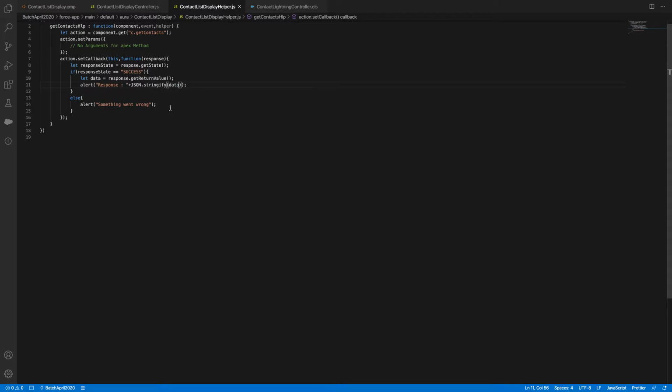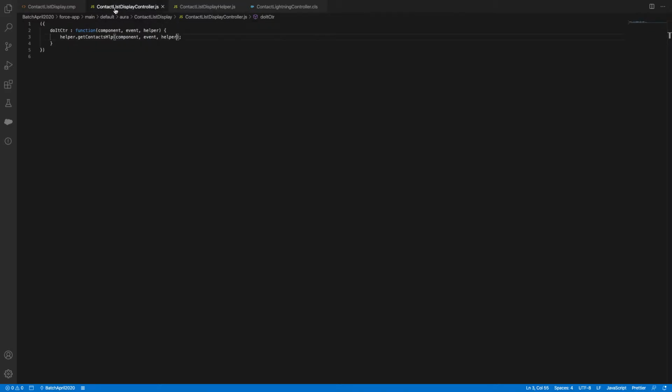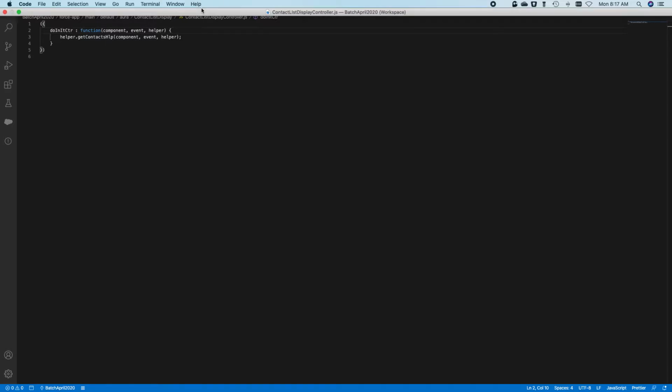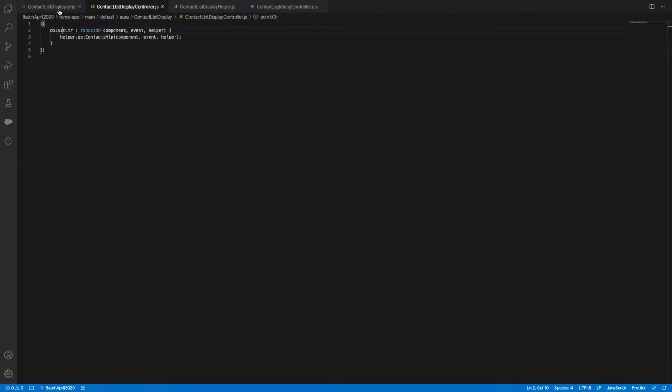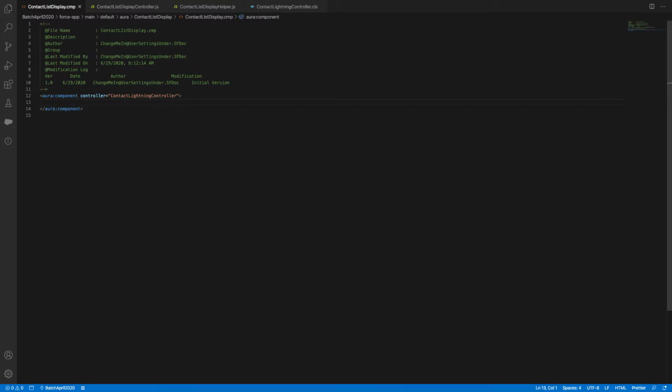What will doInit do? As soon as the component loads, if I want to load any default controllers or constructors, that time I can use my doInit function, the init loaders. For that, you need to define your methods.